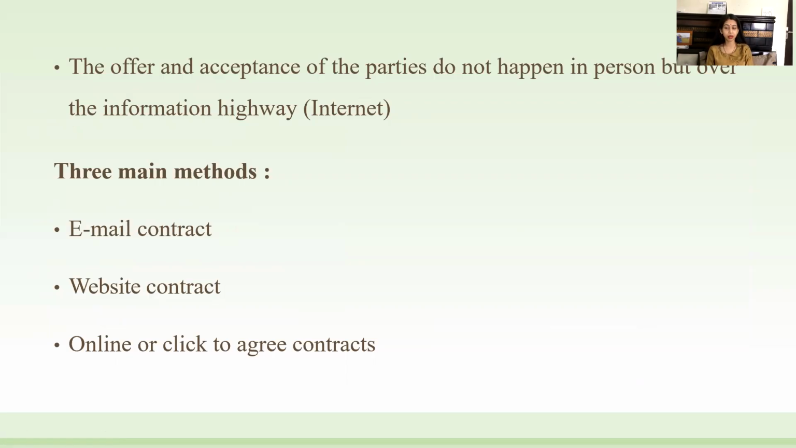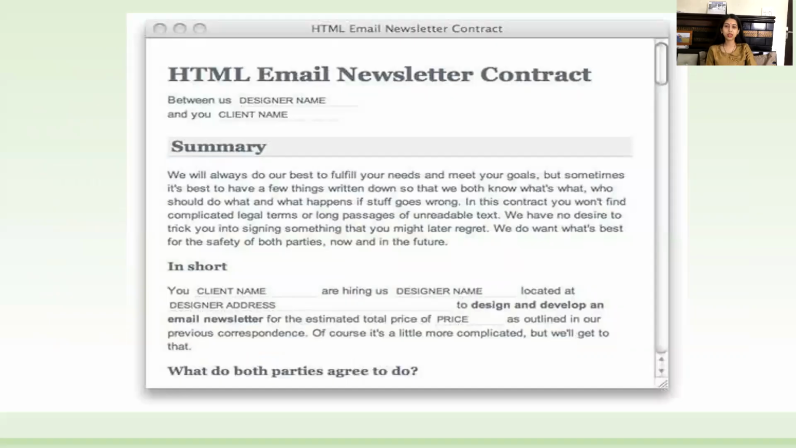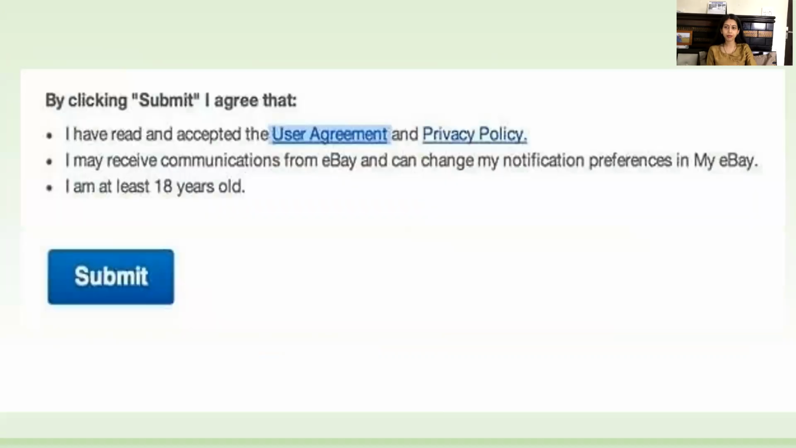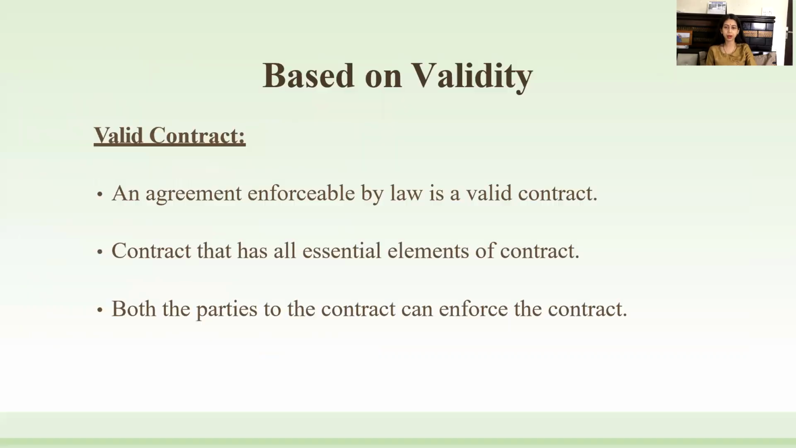So there are three main methods: by email contract, or you can do it through an online website contract. Online or click to agree contract is also one of the things. Like Amazon, this is what we are buying things from. So Amazon has a website through which we are contracting with it. You can see some examples on your screen regarding e-contracts, how they are done. So this is a user agreement. You just click on I agree and it is done. So you can also call it the click wrap agreement.